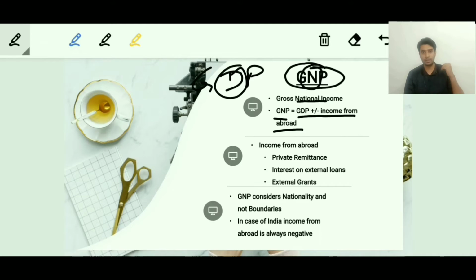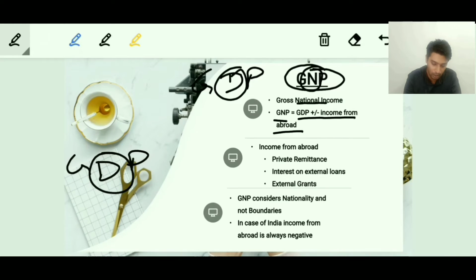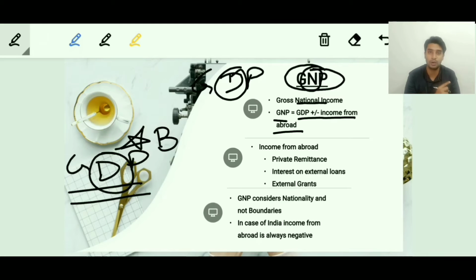But try understanding this. There is a resident in our country who is a foreign national. He holds a foreign citizenship, maybe a US citizenship, but his primary economic interest lies in India. So that individual's income and contribution to the economy will be considered in the GDP, gross domestic product. Why? Because here we are understanding the significance of the word domestic, wherein we primarily give more importance to the concept of boundary. That's an important word which we had skipped in the earlier GDP slide.